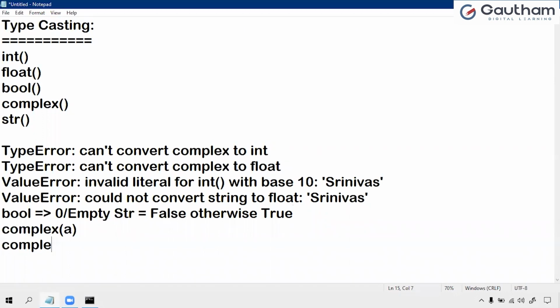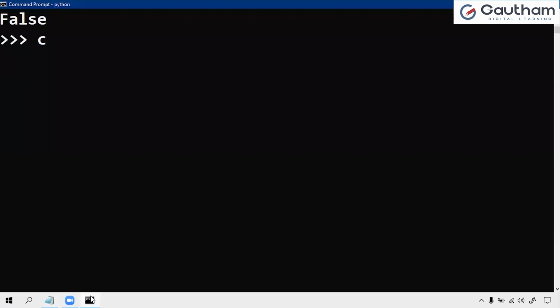Otherwise, if I take two values, A comma B, then A is the real value and B is the imaginary value, right? So now let us start working with a single value. Complex of 10. 10 is an integer value, right? Now I am converting into complex.